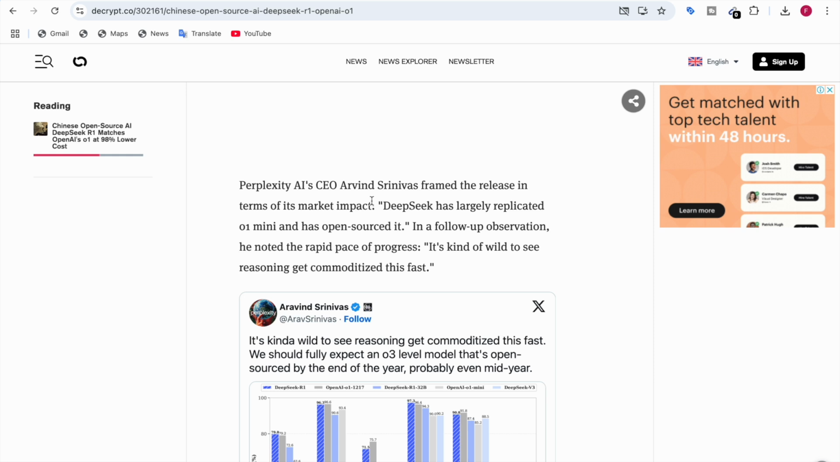And even Perplexity's AI CEO, Aravind Srinivas, framed the release in terms of its market impact. They say that DeepSeek has largely replicated O1 Mini and has open sourced it. And in a follow-up observation, he also noted the rapid pace. He says that it's kind of wild to see reasoning get commoditized this fast.